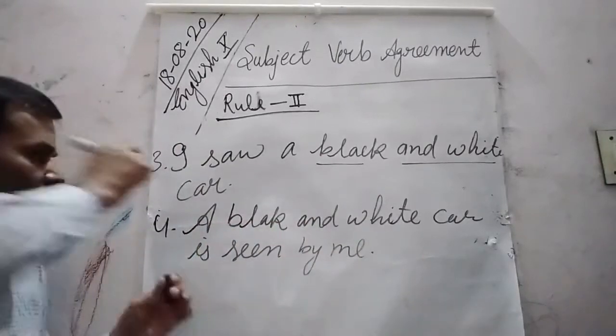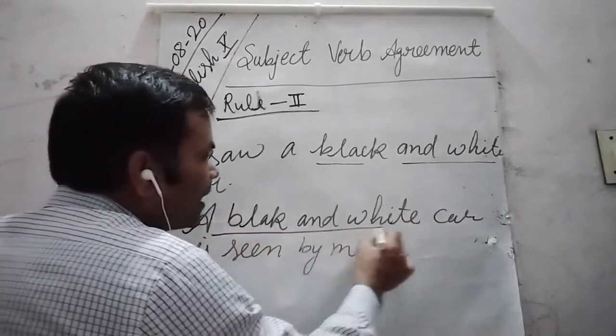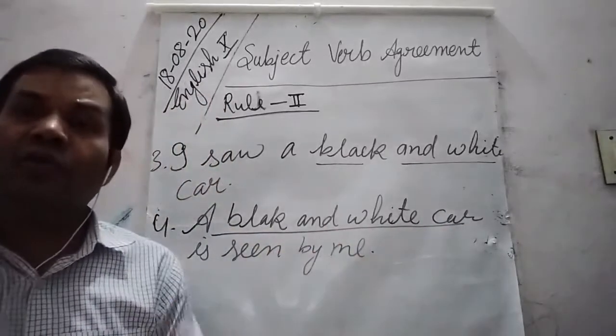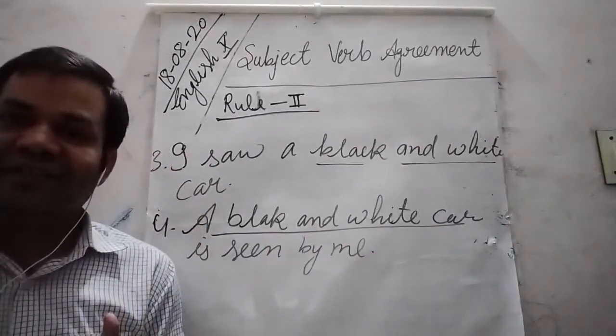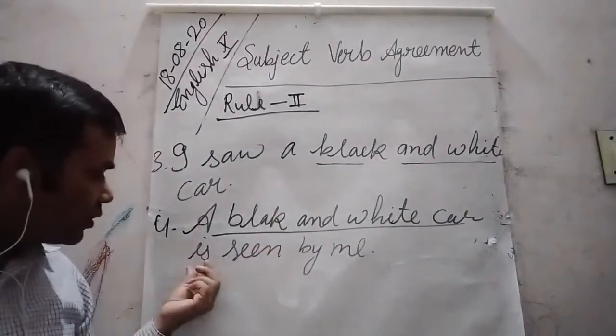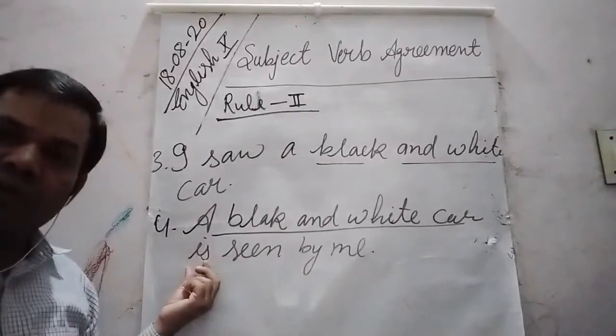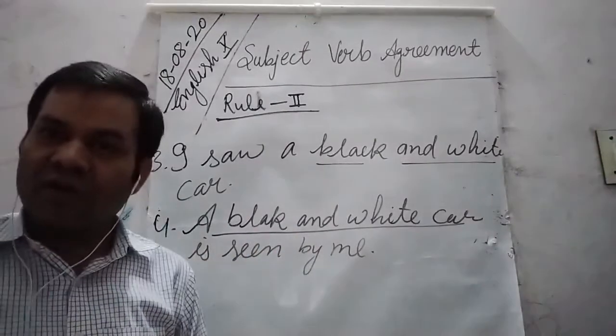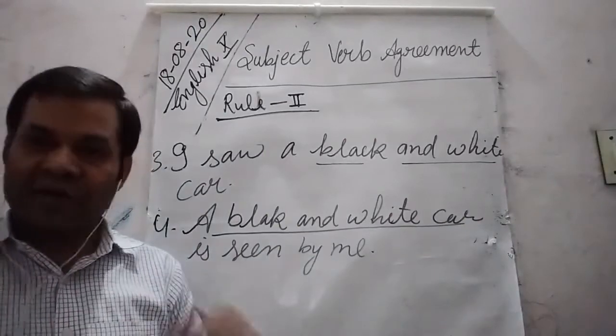A black and white car, this subject refers to one car. That is why a singular verb follows this subject. So now I think it is clear.